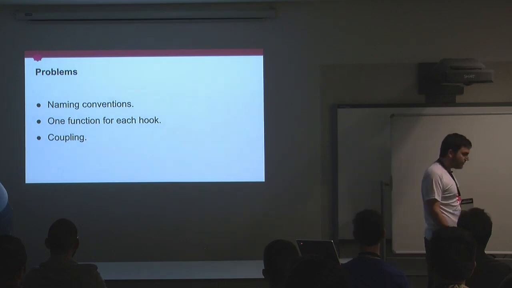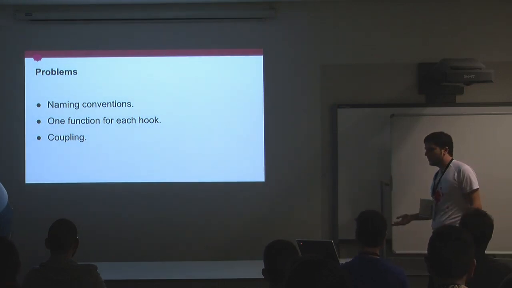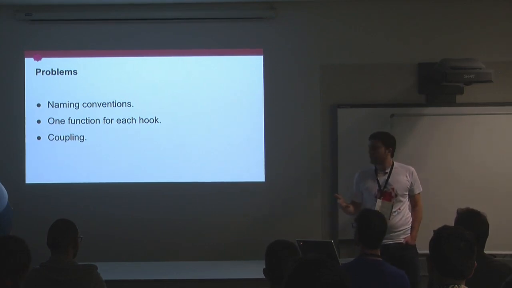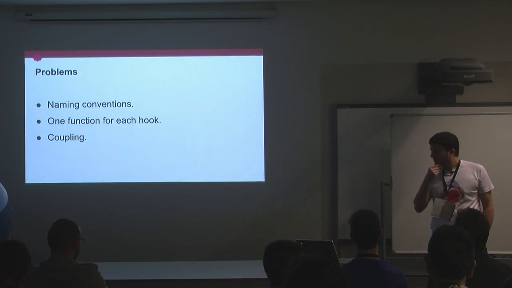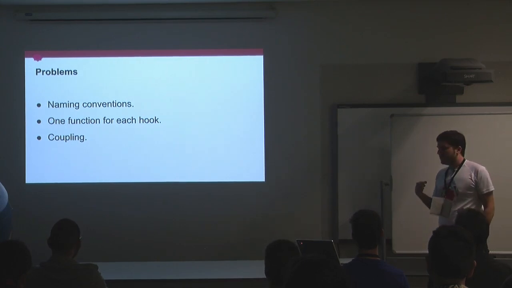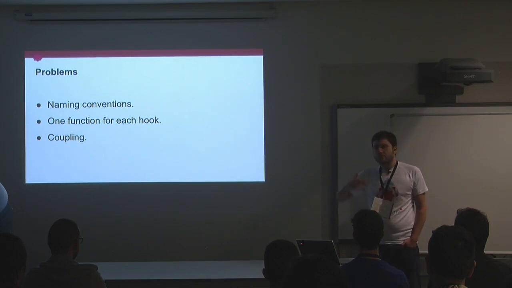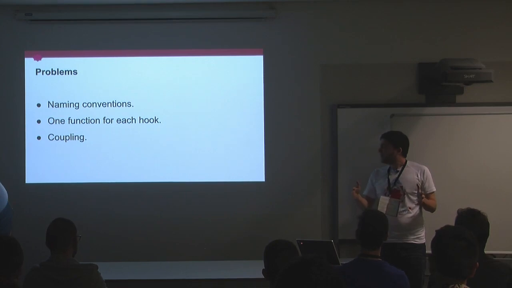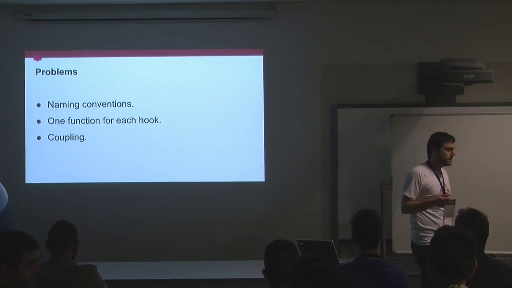So there are a few problems with this approach. The first one is the naming conventions. We are forced to follow that convention in order to register to a hook. We can't just put whatever name we want to the function. The second problem is that because of that, we need to write one different function for each different event that we want to register to, instead of just having a single function in which we can register to everything that we want, as we'll see with the EventDispatcher.